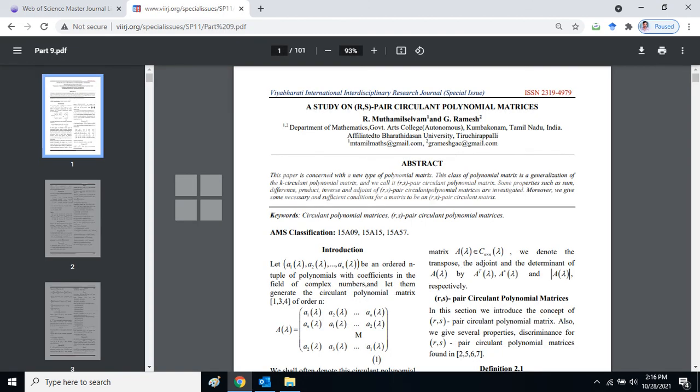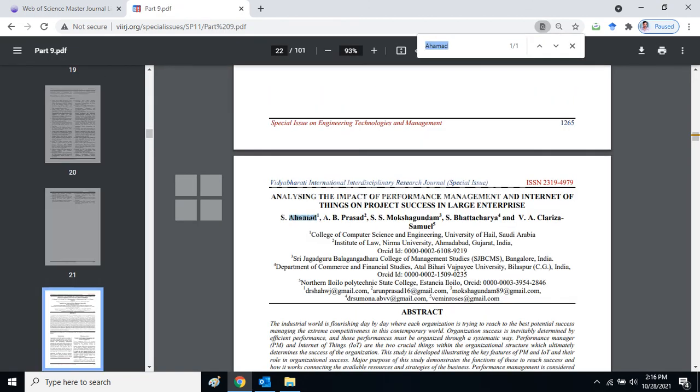After that, the paper opens, Control F, search Ahmed, because the pattern of the journal is to write the surname in full and the first name or second name as an initial only. S. Ahmed, Shahnawaz Ahmed. Web of Science database indexing here.